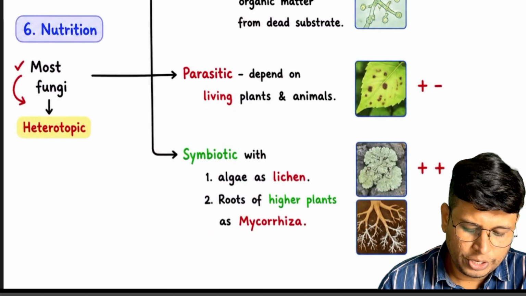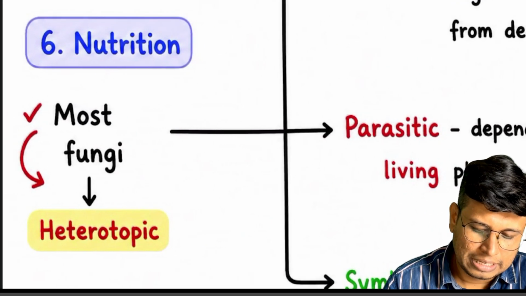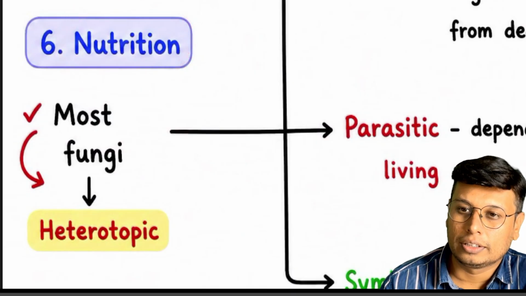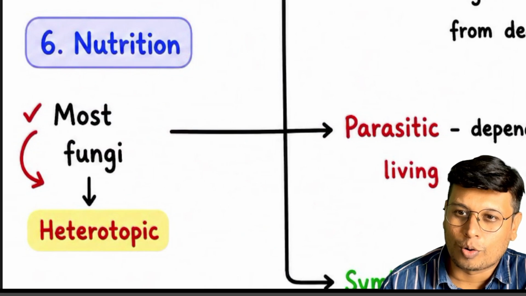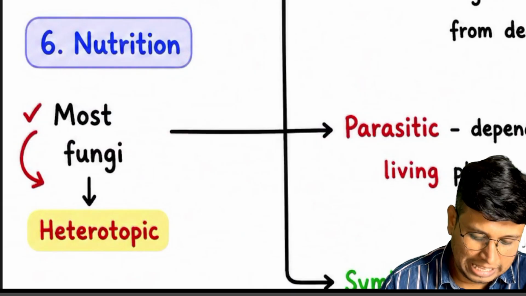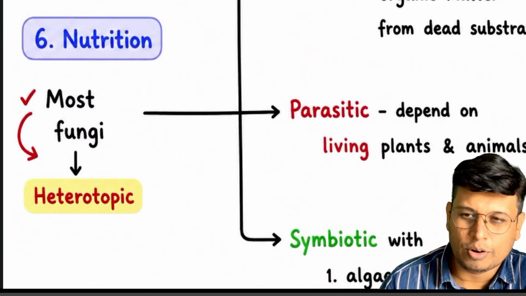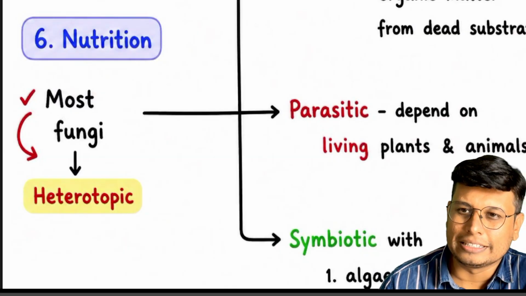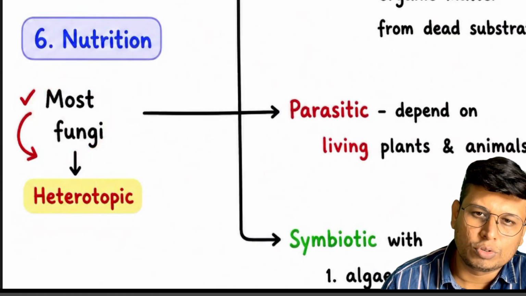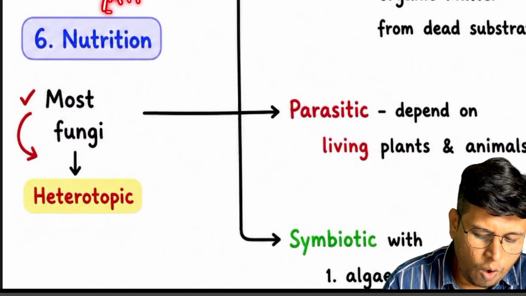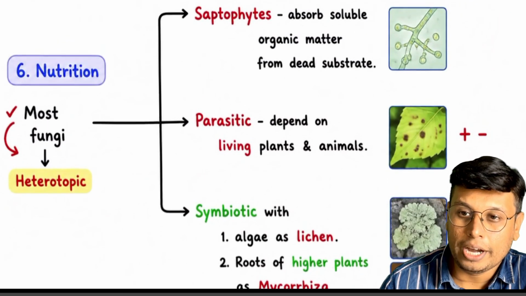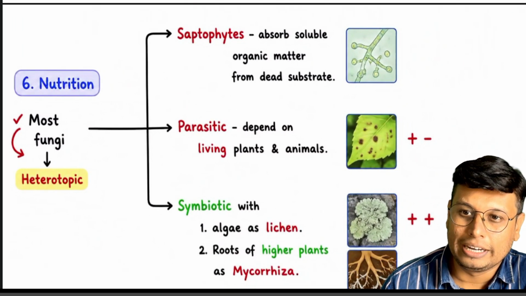So moving on to the next, that is nutrition. We previously learned that it is a unique kingdom of heterotrophs. So all are heterotrophs. Here there is a little bit of controversial wording, that most fungi are heterotrophic. All fungi are heterotrophic. What is heterotrophy? If you depend on others for food, you are a heterotroph.